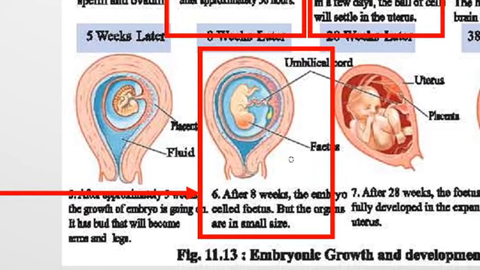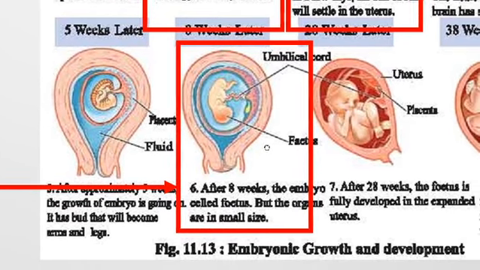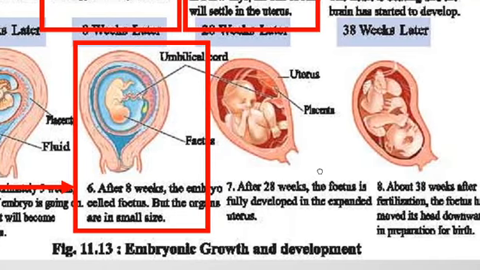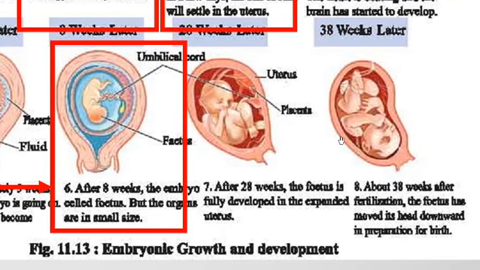And this fetus then grows in size, the organs are developing, and after 28 weeks the fetus is fully developed in the expanded uterus, and about 38 weeks after fertilization the fetus's head turns downward. That means it is ready to come out from the mother's womb. At that time labor pain begins, and the mother releases her baby, and the child comes out from the mother's womb.